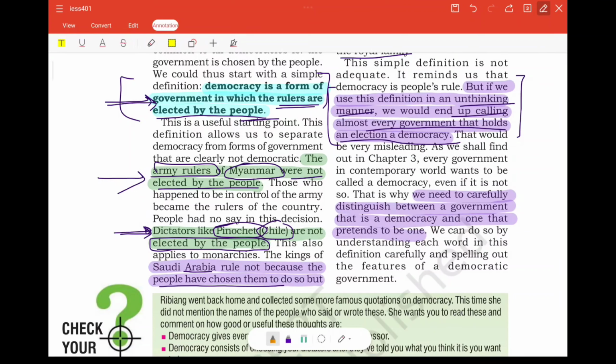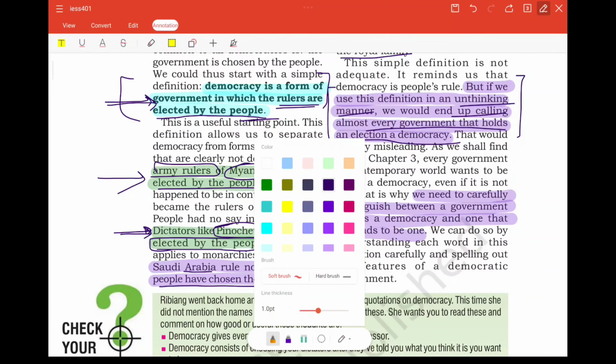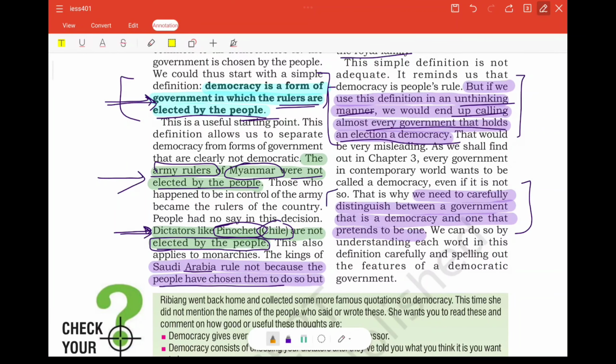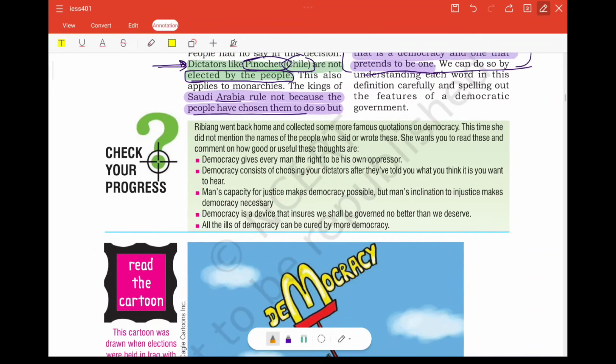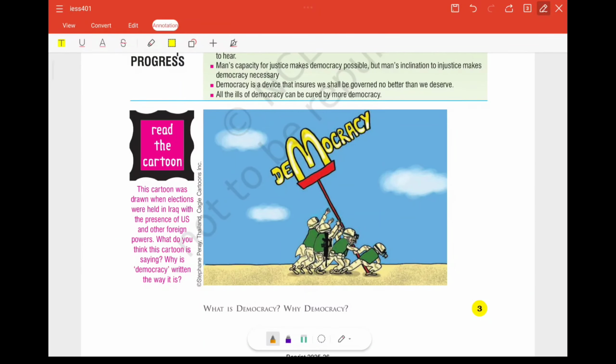So actually we need to carefully distinguish between the government that is a democracy and one that pretends to be. In this chapter, this is what we have to deal with: we have to look for the features of democracy, and through what ways we can differentiate the democratic form of government from the non-democratic form of government. I hope the introductory part of this topic, democracy, is understood by you.